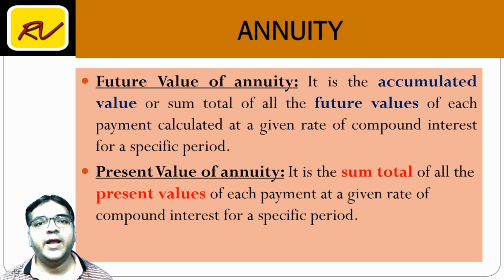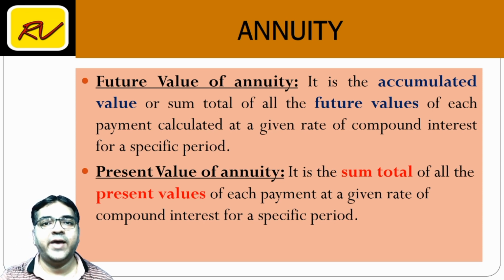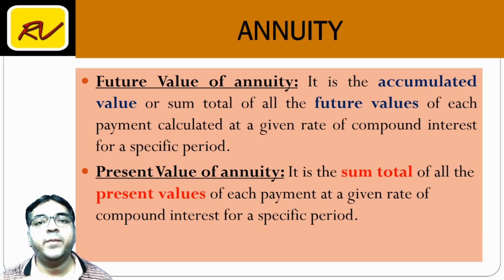What is present value of annuity? Let us say I have to receive rupees 5 lakhs every year from a person for the next 4 years. If I request him to make the payment today, instead of 5 lakhs, 5 lakhs, 5 lakhs for 4 years, definitely he will make a discounted payment.